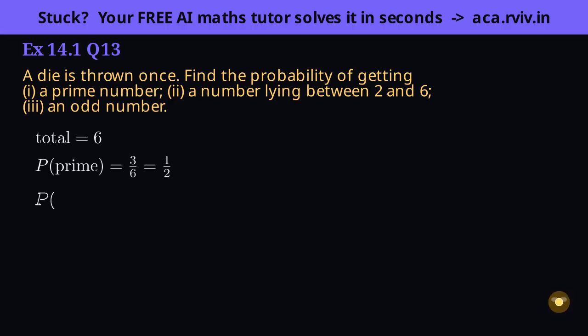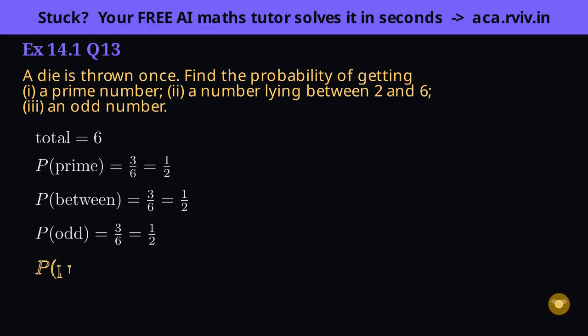Part 2 says between 2 and 6, and here's the trap. Between means strictly inside, so the endpoints 2 and 6 are excluded. That leaves 3, 4 and 5, 3 numbers, again a half. Part 3 wants odd numbers, 1, 3 and 5, 3 of them, so 3/6, a half once more.